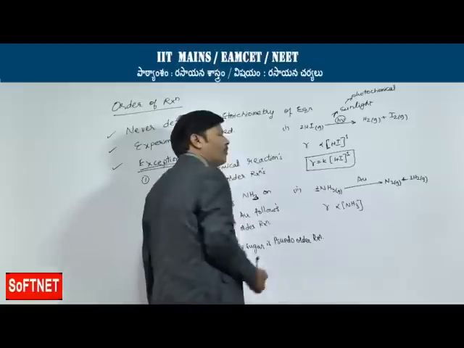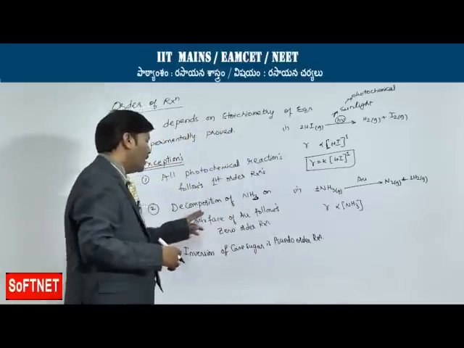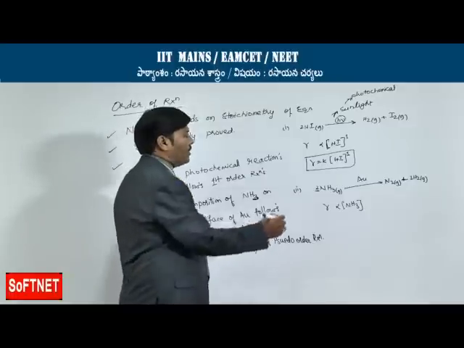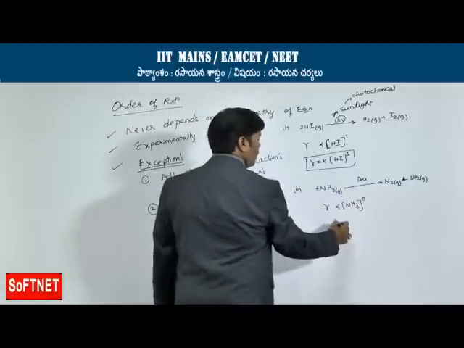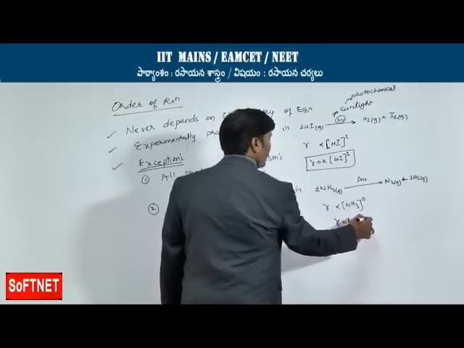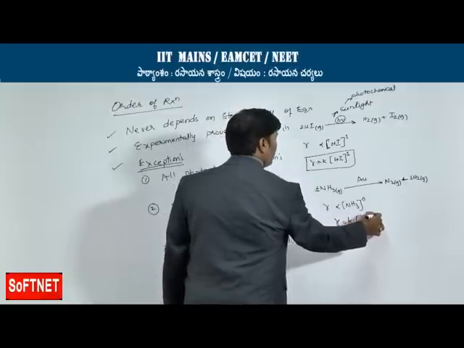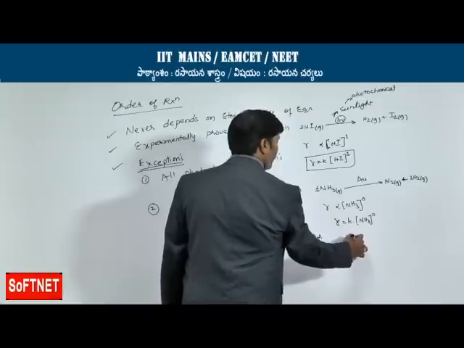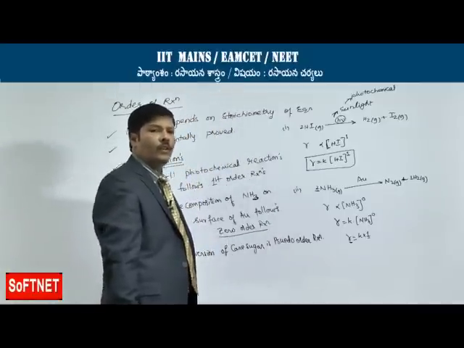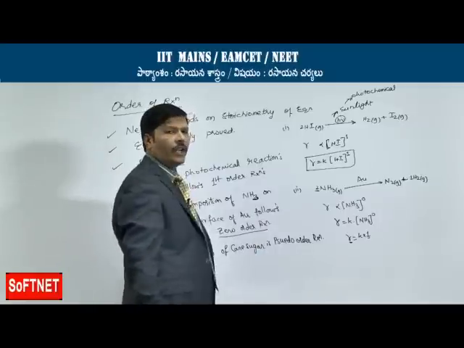Stoichiometrically 2 moles are there, but as already generalized, decomposition of ammonia on the surface of gold follows zero order reaction, so to the power of 0. So R is equal to K into concentration of ammonia to the power of 0, so R is equal to K. The rate of reaction does not depend upon the concentration of the reactant. So this is a zero order reaction.